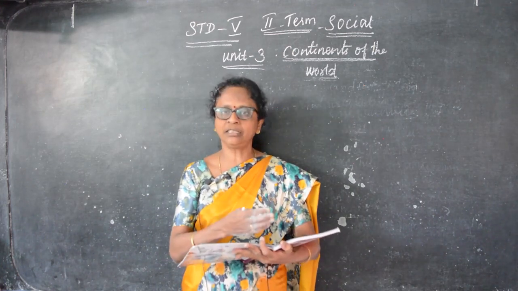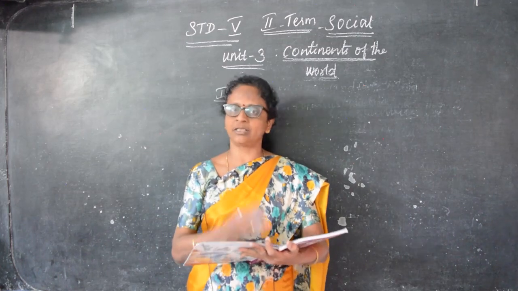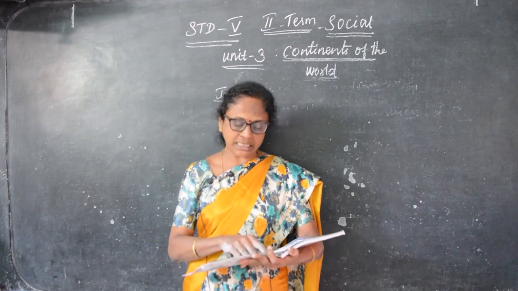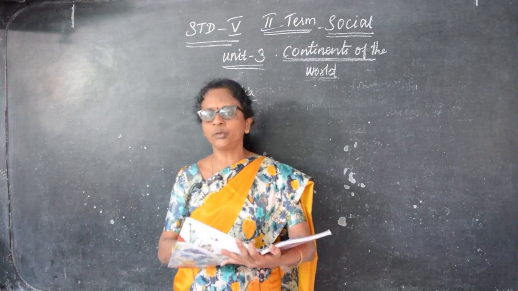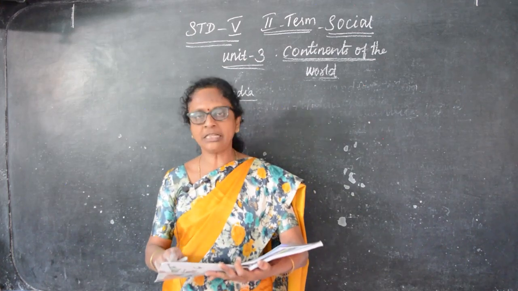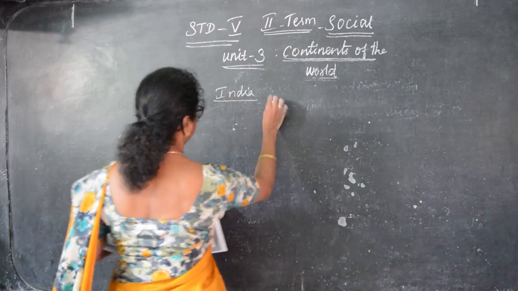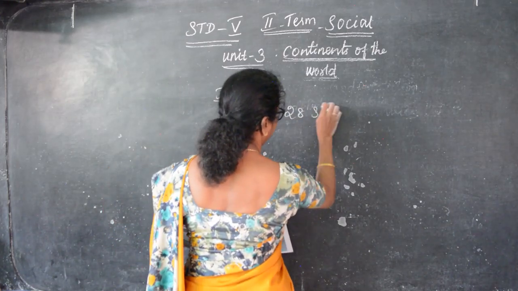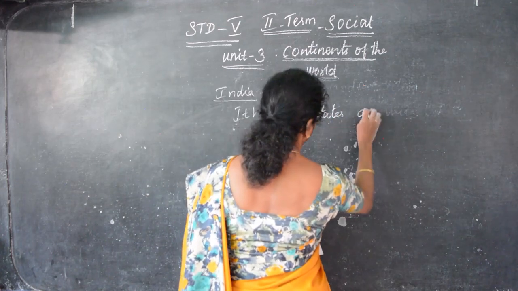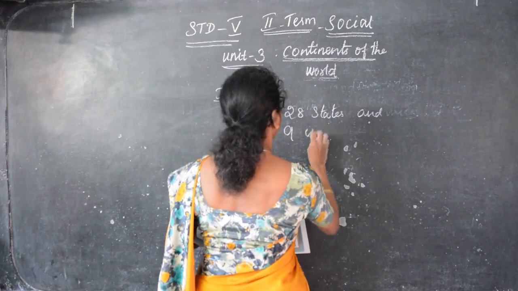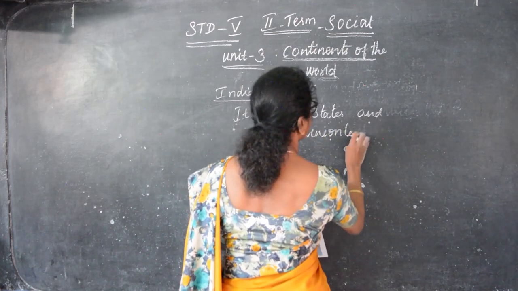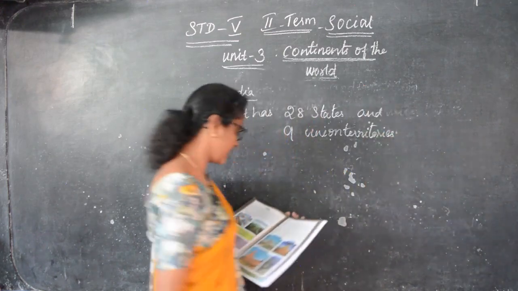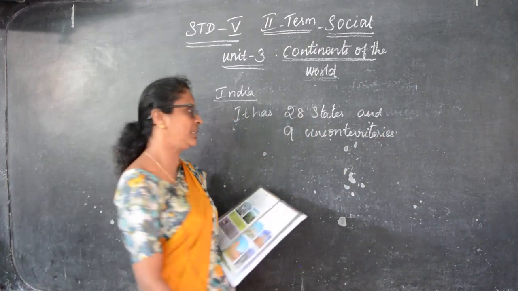So in India, different types of people, their culture, languages and diversity, everything is different, just living in India. India has 28 states and 9 union territories. You can learn more about this from the higher classes. And New Delhi is the capital of India.